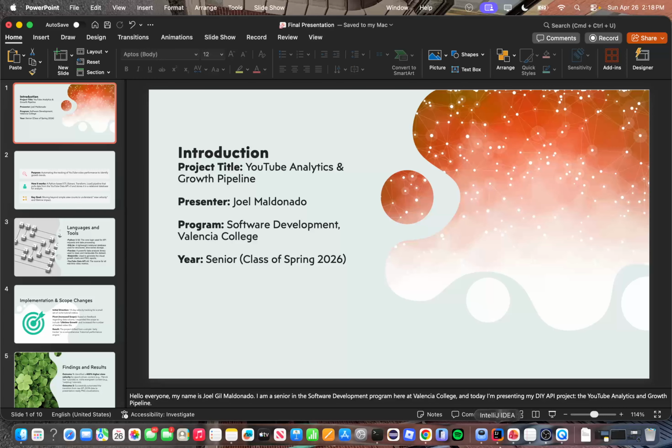So the workflow is I use collections data.py to authenticate the API. It fetches the API and the video metrics, and then I load the data into the SQL database, and then I clean the data with pandas and generate visual reports using Matplotlib. And then the final output is the graph that I'm going to show, and I'm going to show all these steps now.